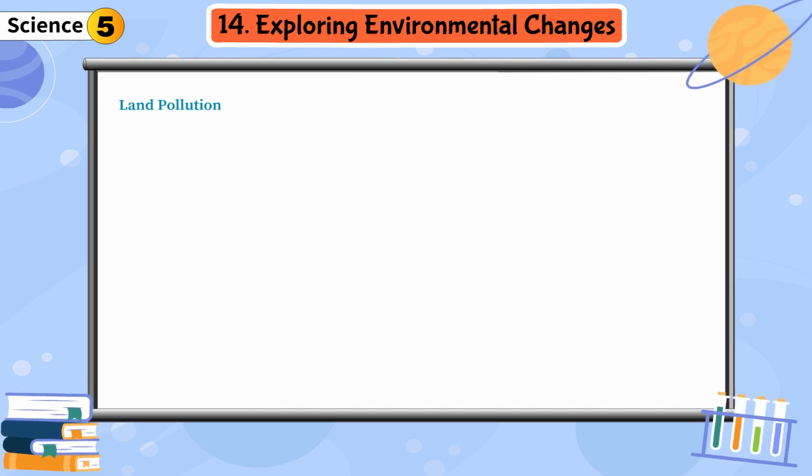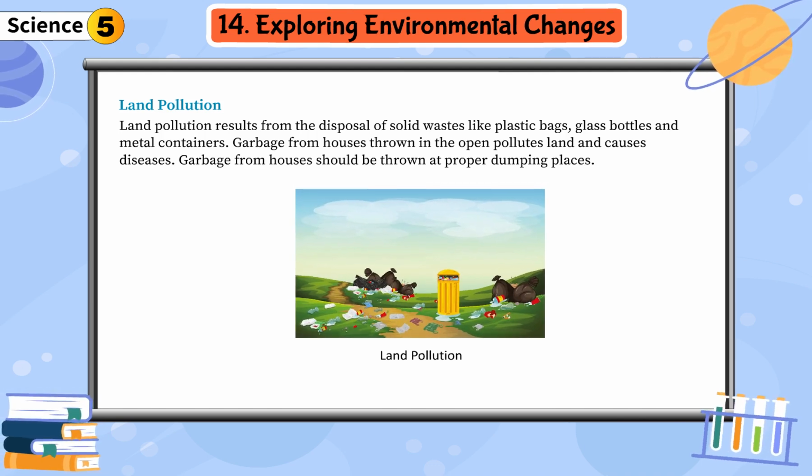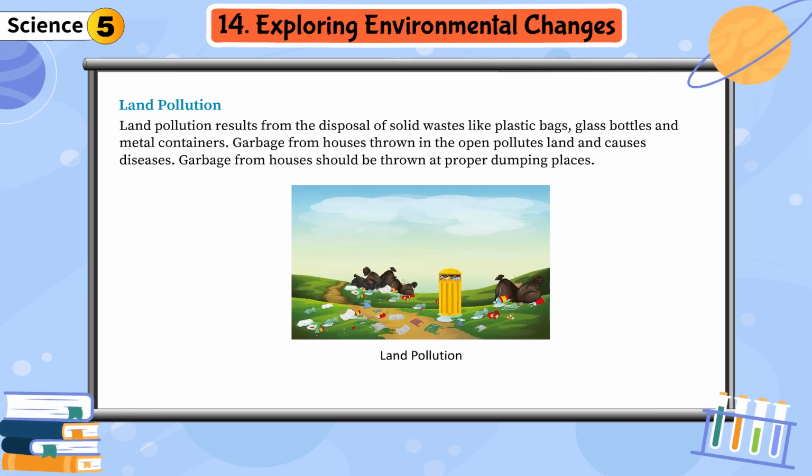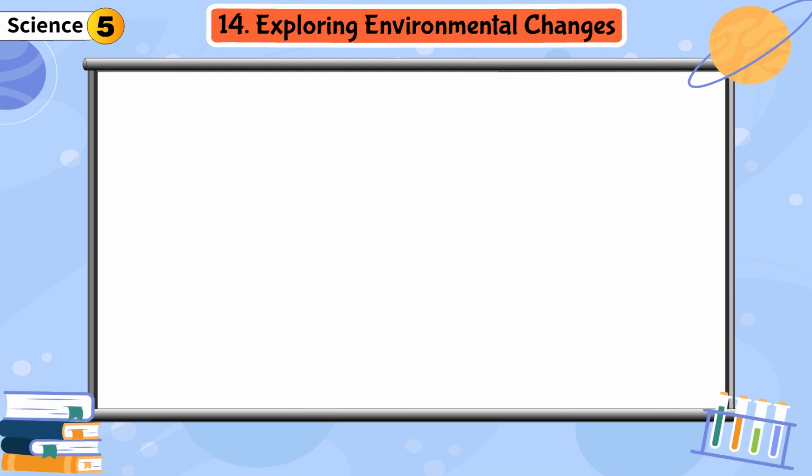Land pollution. Land pollution results from the disposal of solid wastes like plastic bags, glass bottles and metal containers. Garbage from houses thrown in the open pollutes land and causes diseases. Garbage from houses should be thrown at proper dumping places.